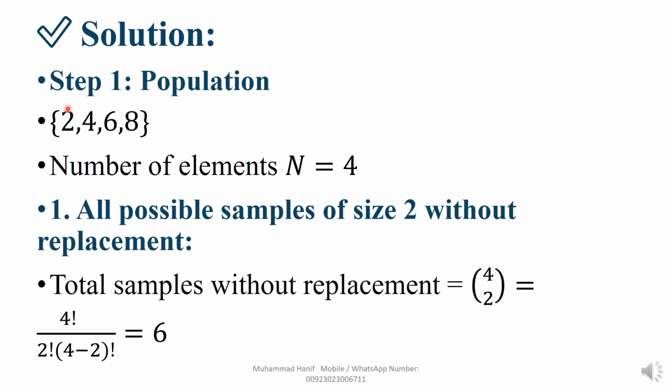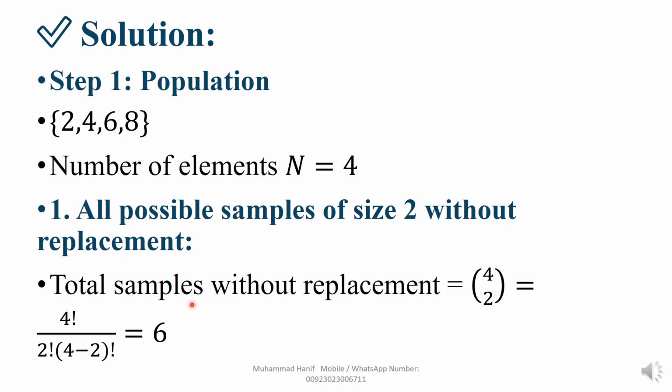Solution. Step 1. The population is given: 2, 4, 6, 8. The number of elements N is equal to 4. You can see here 1, 2, 3, 4. The number of elements is 4. First point, all possible samples of size 2 without replacement.